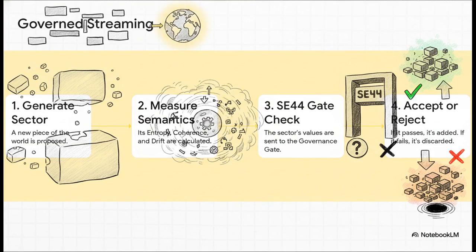The process is called governed streaming, and it's pretty straightforward. First, a new sector, just think of it as a chunk of the world, is proposed. Then its semantic values, entropy and all that, are calculated. After that, those values get passed to the SE44 gate for a simple yes or no check. If it passes, boom, it becomes a permanent part of the world. If it fails, it gets thrown out, as if it never even existed. Every single digital Lego brick has to go through this exact same test.